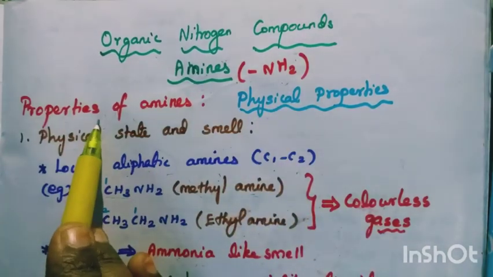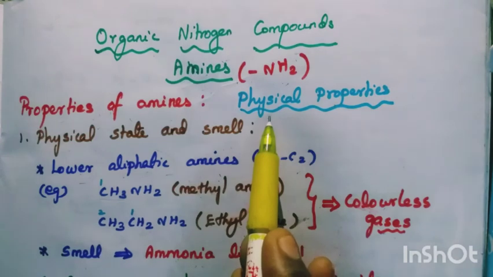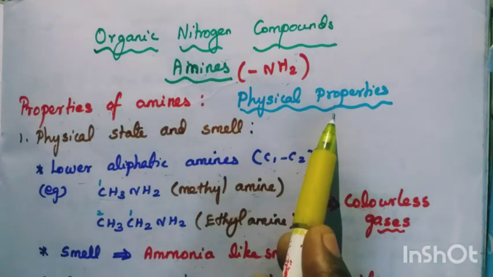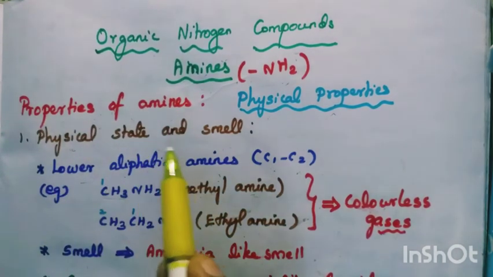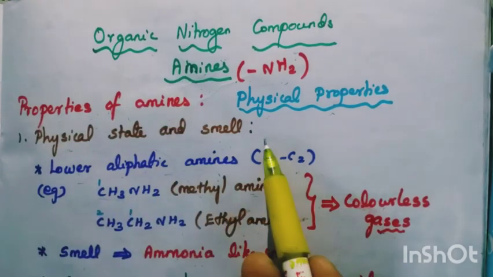So now, properties of amines. The first property is physical properties. Physical properties means the physical appearance, that is whether it is a gas, what is its melting point, what is its smell. So that we are going to see. The first one is physical state and smell.